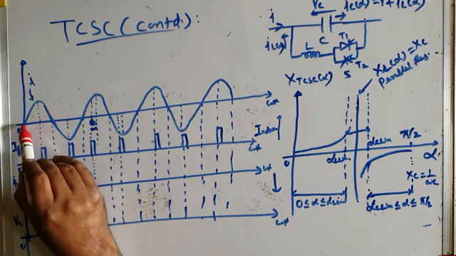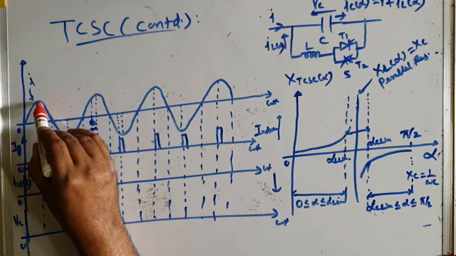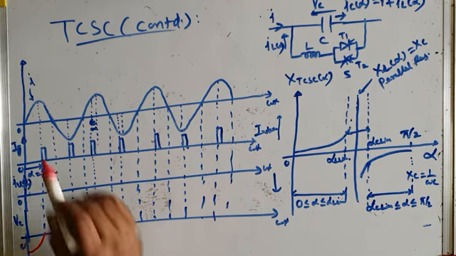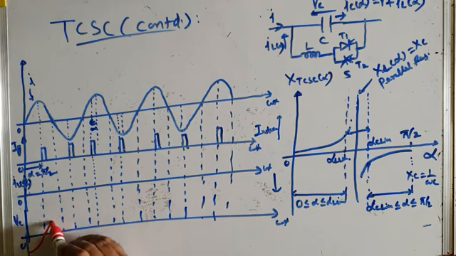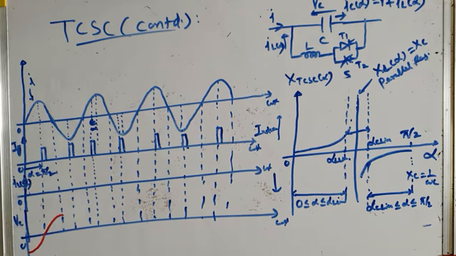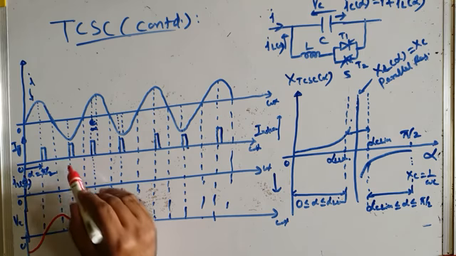That means when capacitive current I is 0, the voltage will be at negative peak. And when current is at its peak, capacitor voltage will become 0. And when current is 0, capacitor voltage reaches its peak. So you can see capacitive voltage lags behind the current, or current leads the voltage by 90 degrees. And then it continues like this. So this is the normal capacitive voltage.